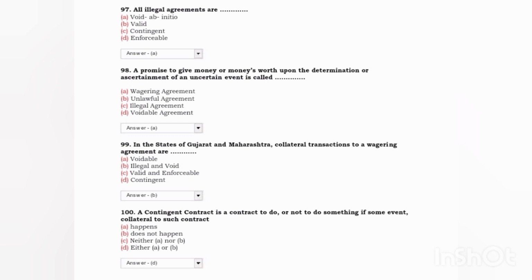Next, a promise to give money or money's worth upon the determination or happening of an uncertain event is called? Answer is wagering agreement. Next, in the states of Gujarat and Maharashtra, collateral transactions to wagering agreements are? Answer was B, illegal and void. Next, a contingent contract is a contract to do or not to do something if some event collateral to such contract does or does not happen. Answer was D, either A or B.